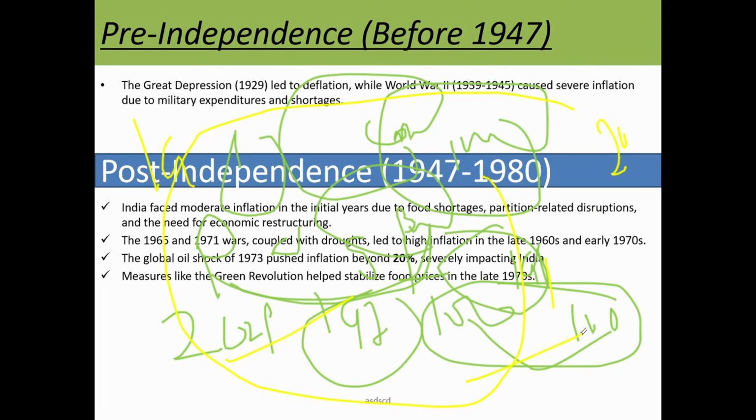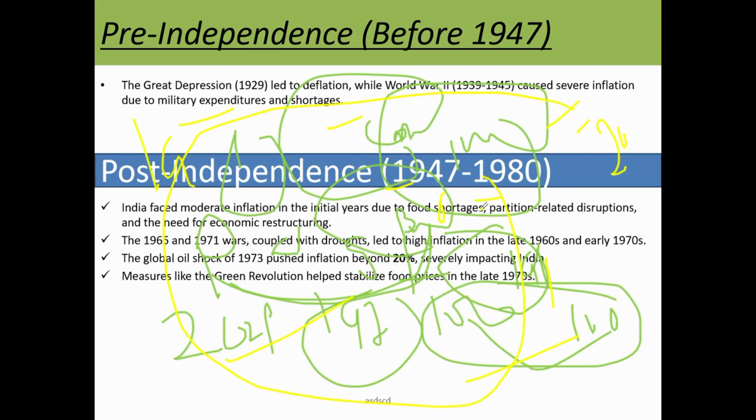Now let's see what the inflation was in 1947. In 1929 the Great Depression came, and during it there was deflation. World war was also there. During the world war, 1939 to 1945, inflation increased due to military expenditure and shortage. Whenever there is a war, inflation is sure to rise. After that, post independence, 1947 to 1988, India faced moderate inflation in the initial years